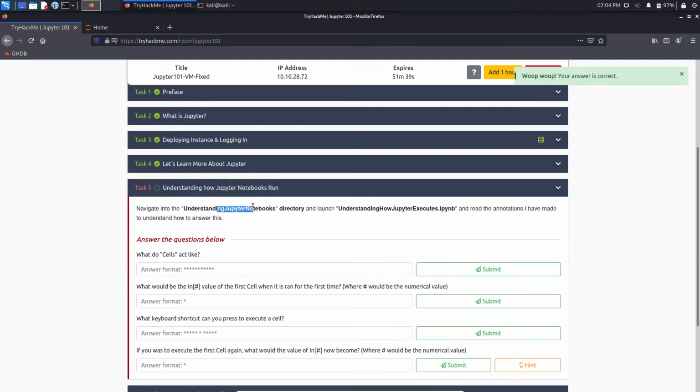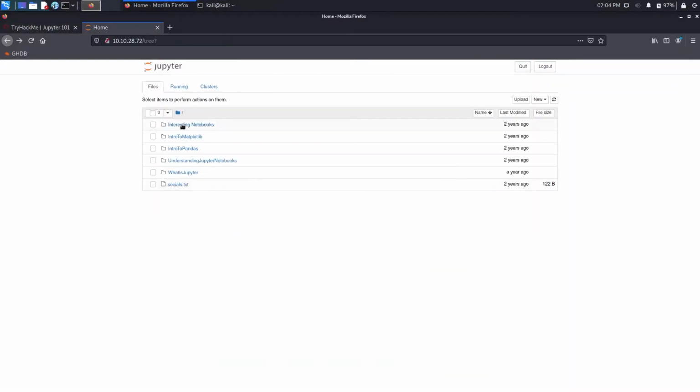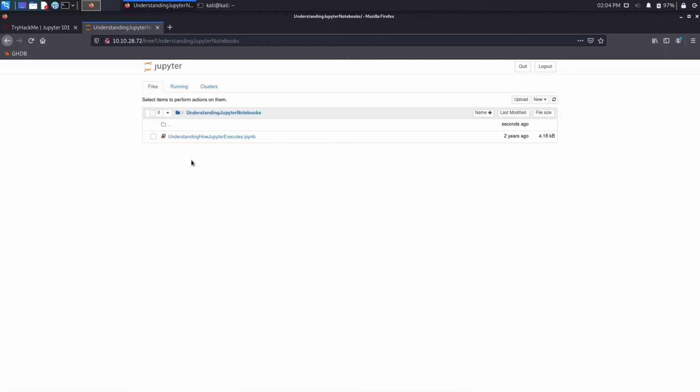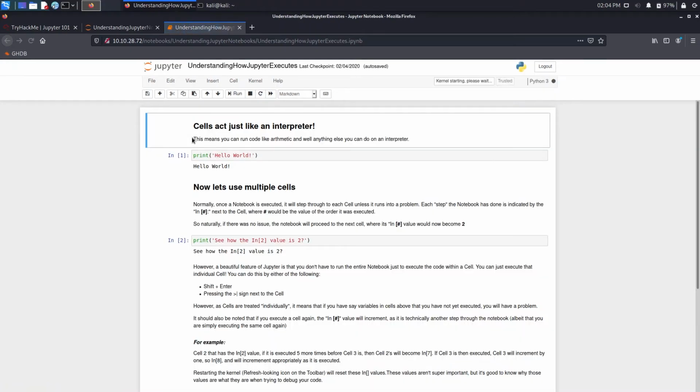So navigate into the understanding Jupyter Notebook directory, launch it, and read the annotations I have made to understand this. So I will go there, to the IPYNB file. You can just read this if you want to print. In the previous video I already demonstrated this.